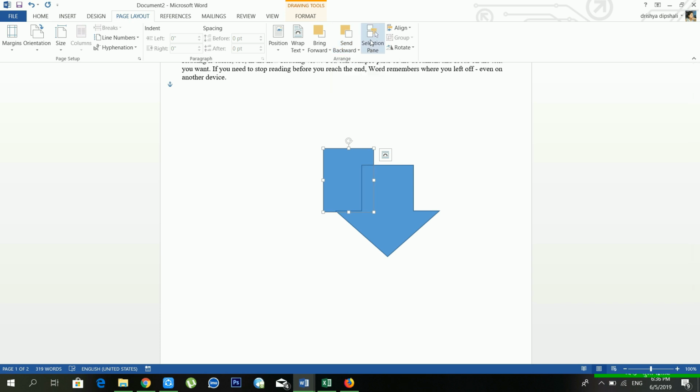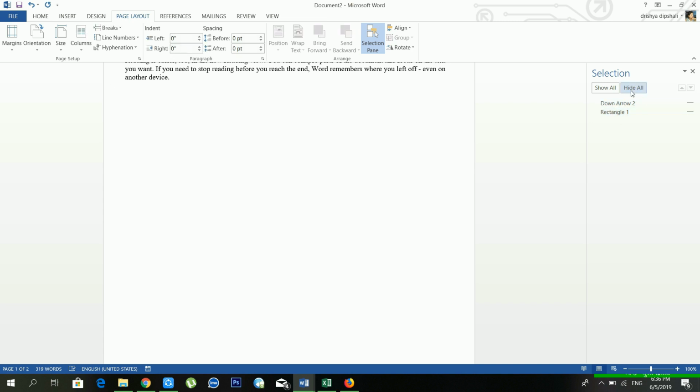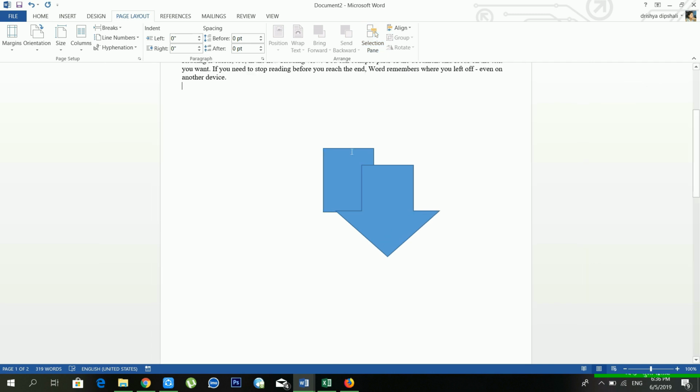And another option available is selection pane. From the selection pane, see, it's showing me how many shapes are available inside my document. And if I want to hide this one, just click on hide all, and if you want to show this one, just click on show all. Now see, it's done, right? So from the selection pane you can show or hide your shapes and images. And from the align, you can give the position where you want to put them.